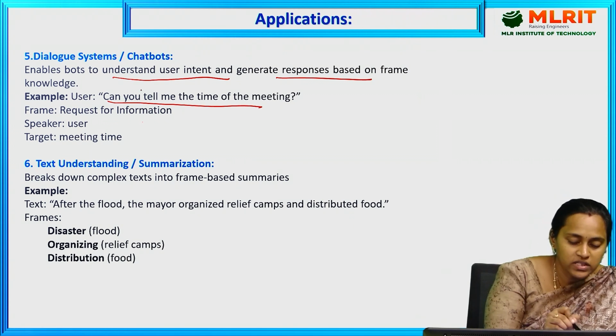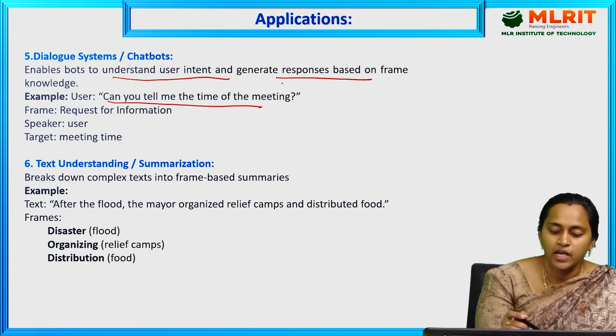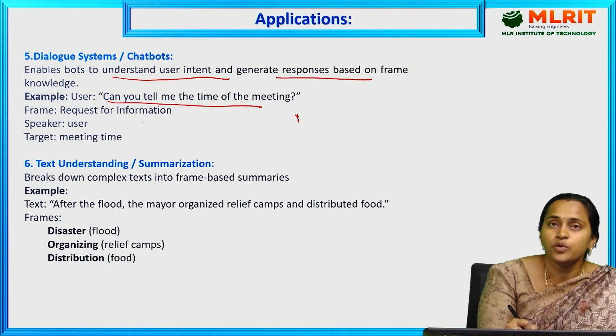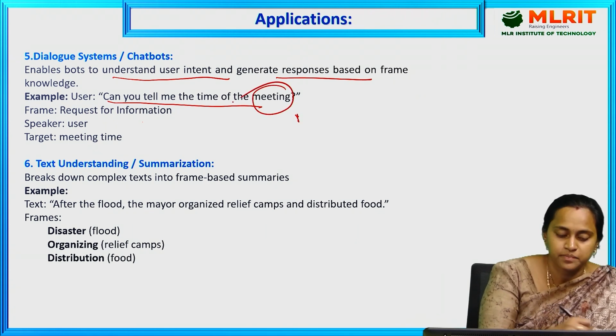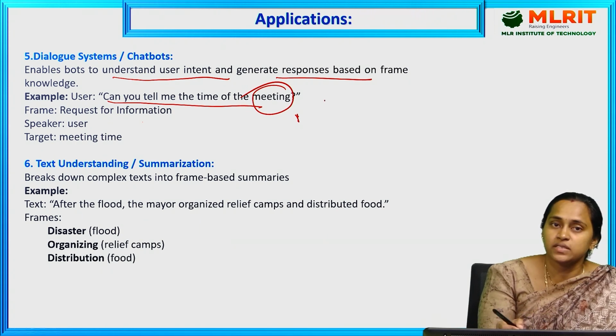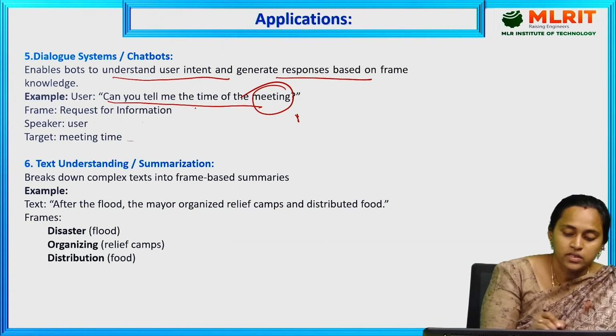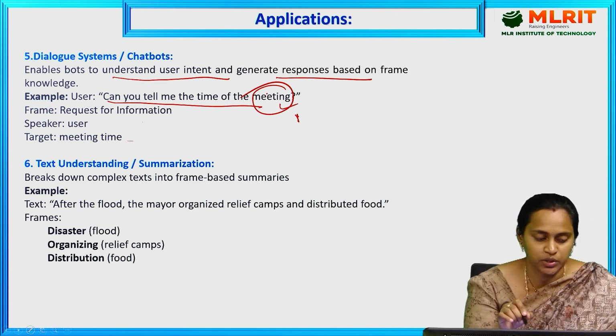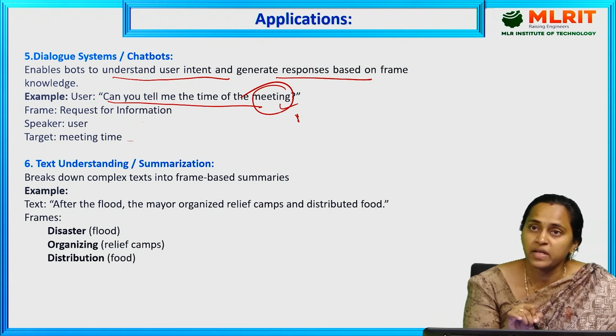Here, what is the frame? It is a request for information. That means we are asking the chatbot to get information about the meeting. Who is the speaker here? The user, some person X, is the speaker. The target is the meeting time, which is not mentioned here, right? We are just asking the question to the chatbot, and the chatbot will reply with the answer.